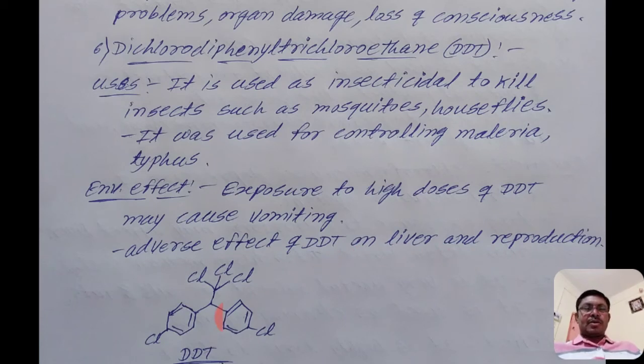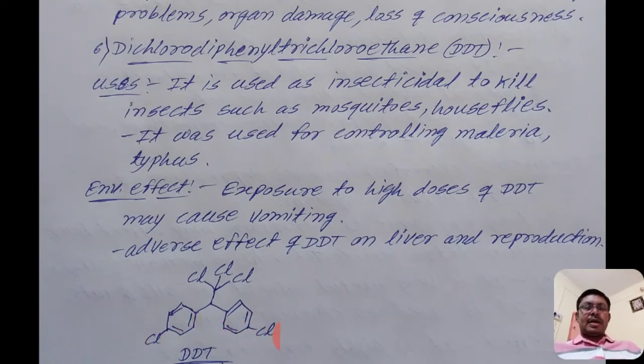The structure of DDT is as follows. The parent chain is ethane, with two carbon atoms. The first carbon atom is attached to 3 chlorine atoms, and the second carbon atom is attached to 2 phenyl groups, and those 2 phenyl groups each have a chlorine attached.